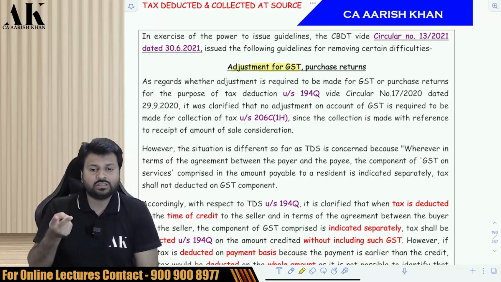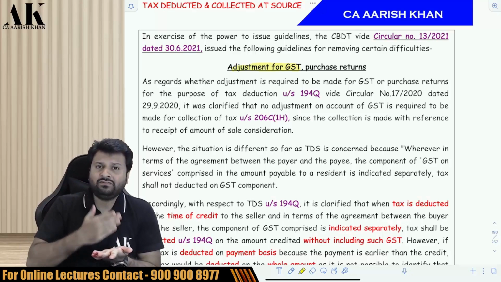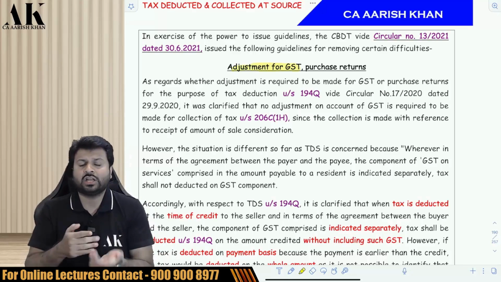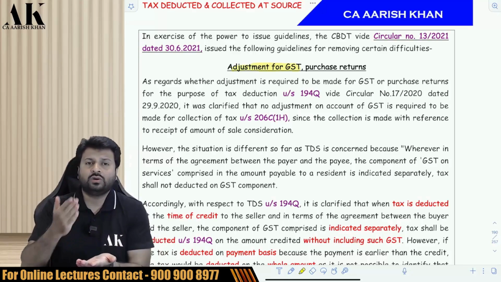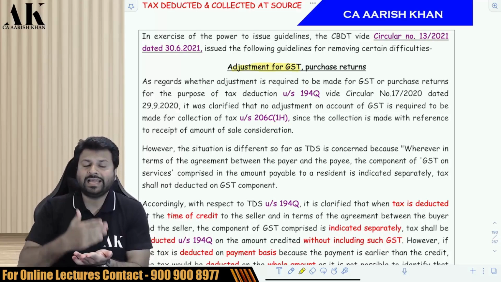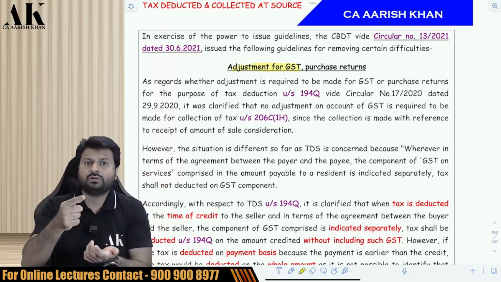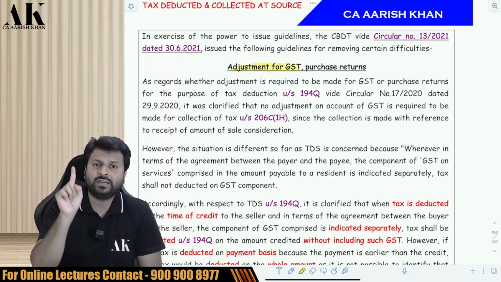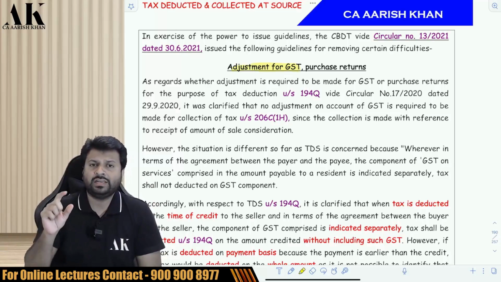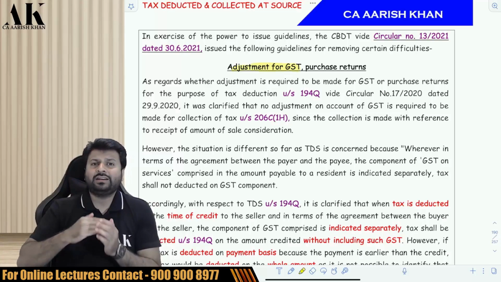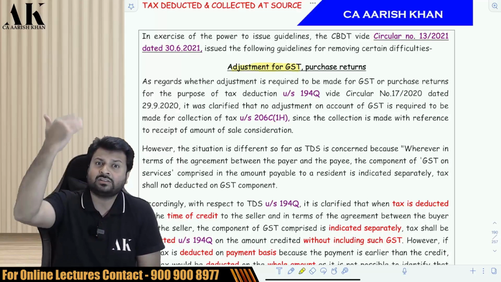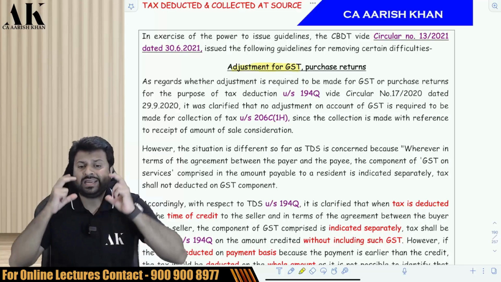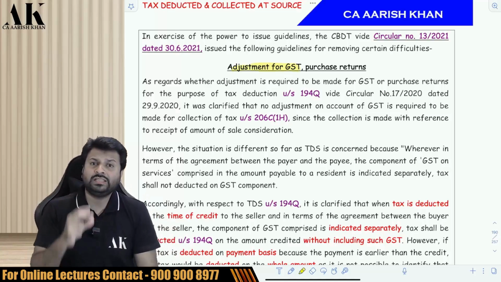But here there are two things. The CBDT has said that if you are deducting TDS, you are supposed to deduct TDS under this section on credit or payment, whichever is earlier. So if you are deducting TDS on credit, at that time you have an invoice, and if you have an invoice, you have a breakup of how much is the base price and how much is the GST. In that case, if you are deducting TDS on credit, you are not liable to deduct TDS on the GST portion. But if you are deducting TDS on payment basis and the credit is going to happen in future, the invoice is going to happen in future, then you are going to deduct TDS on the entire portion, that is including the GST portion.